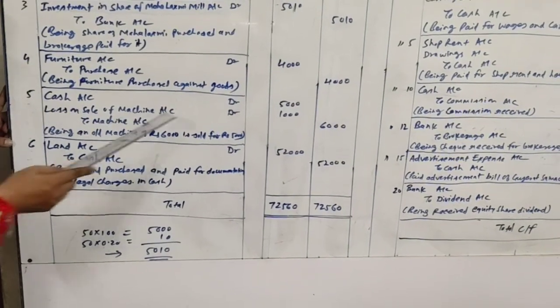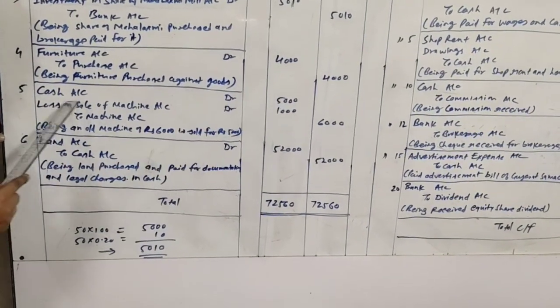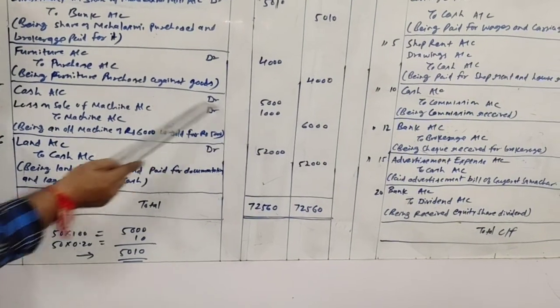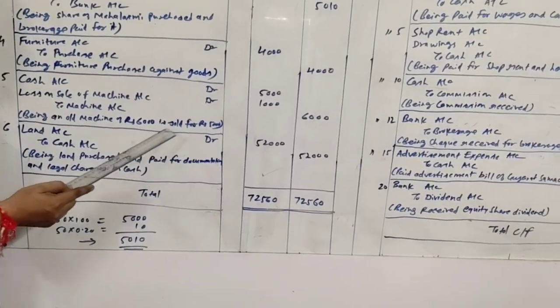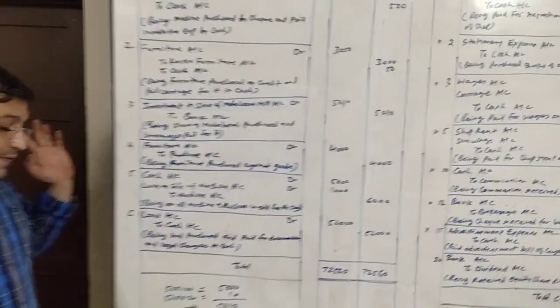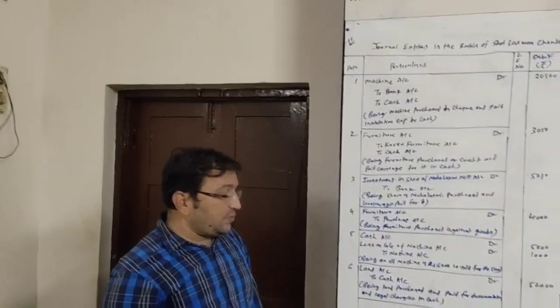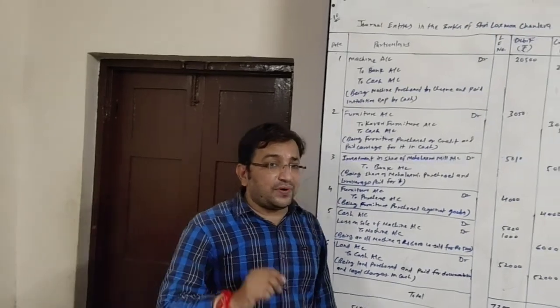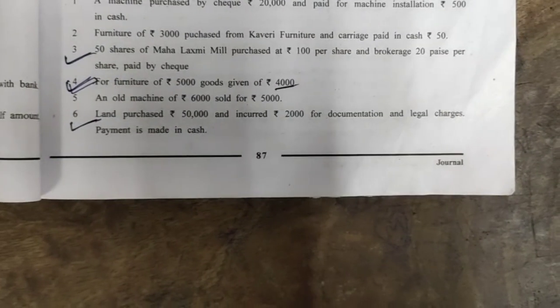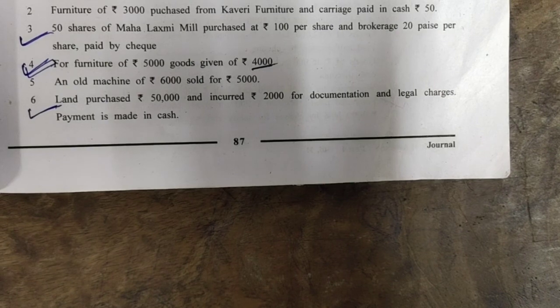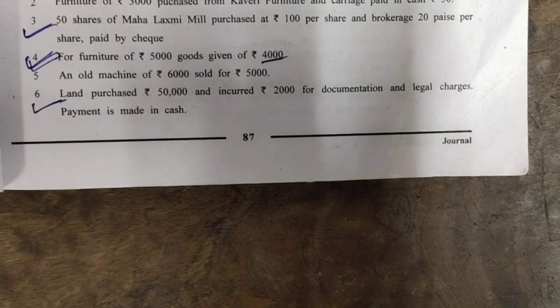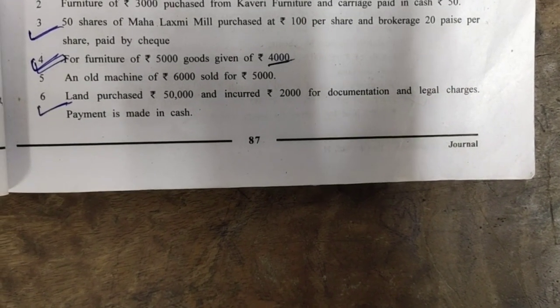Cash account debit 5,000, loss on sale of machine account debit 1,000 to machine account 6,000, being an old machine of rupees 6,000 sold for rupees 5,000. Let's move to the next transaction, which is the last one for the sum. Land purchased for rupees 50,000 and incurred 2,000 for documentation and legal charges. Payment is made in cash.